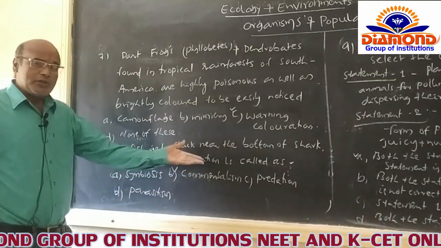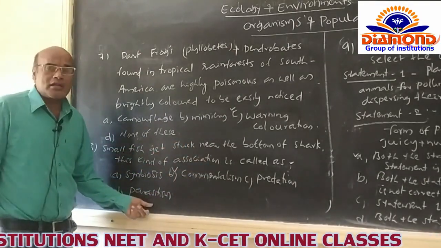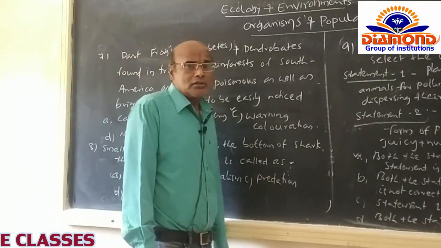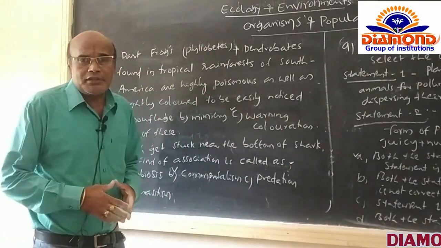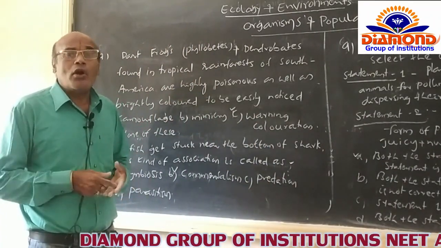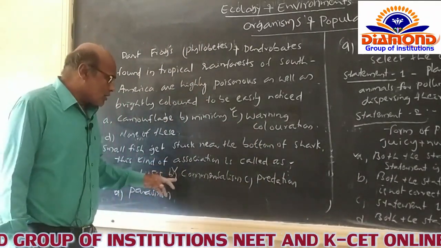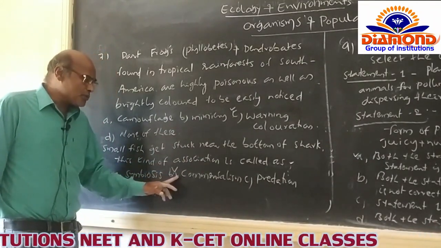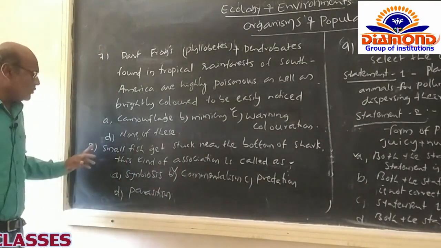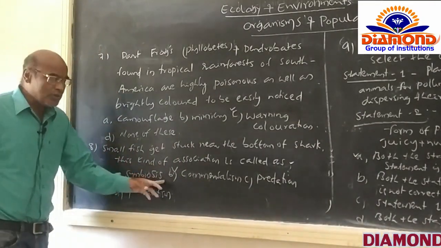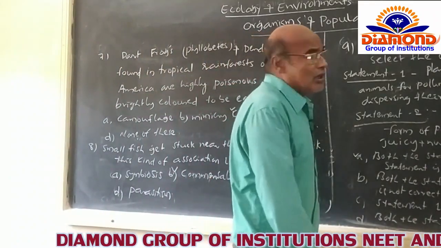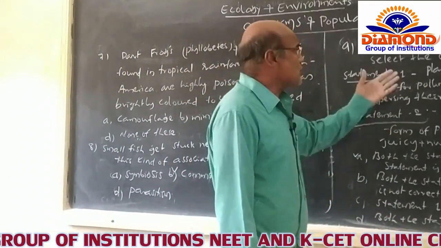The third option is predation and the fourth option is parasitism. In the close association of the small fish to the shark, only the small fish is benefiting, while the shark is neither benefited nor harmed. So that's why the second option, option B, commensalism, is the best option for this question, and I am opting for option B. After that, now you go for the other question.